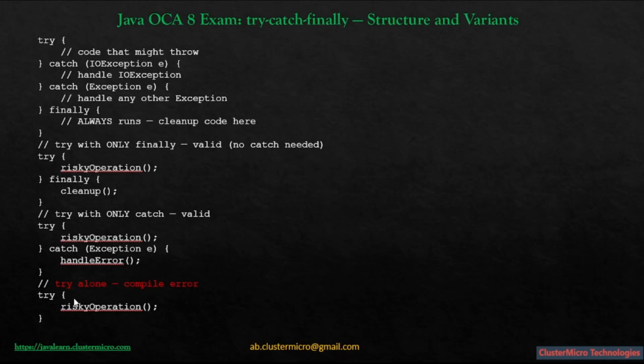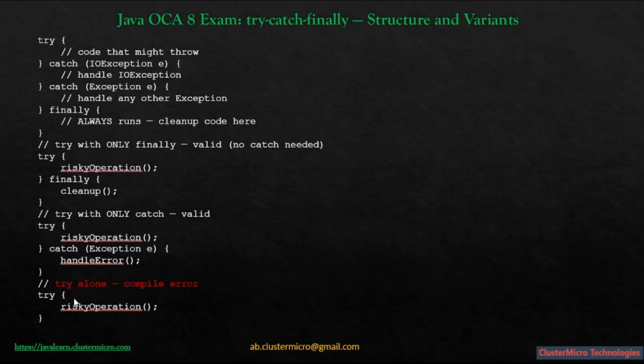So if we come to the code, we see a try block and then catch IOException e, catch Exception e, and then finally. This is the complete form. The try block wraps the risky code. The catch blocks handle specific exception types. And notice the order here, IOException comes before Exception. That is intentional, and we'll cover why in the next slide. The finally block runs no matter what happens. Exception or no exception, return or no return.